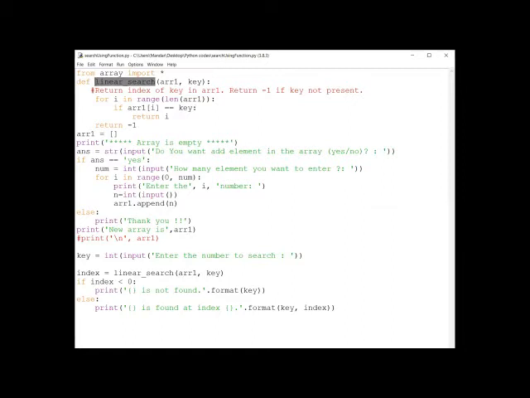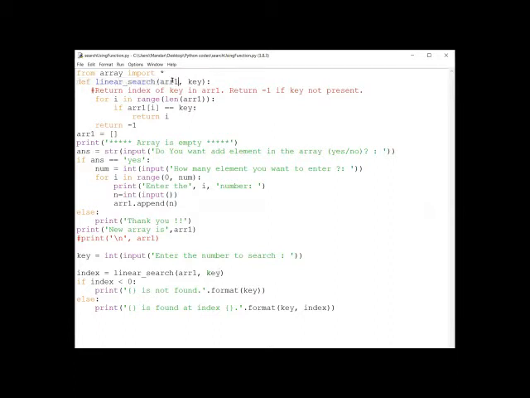So what will happen here? Here we are calling this linear search and we are supplying two things to it. Number 1 is our array itself with 5 different elements, right? This is the first thing, and key is the second thing. That is, this is the array of 5 elements and I want to search this key in my array, right? So these two things I will send to the linear search